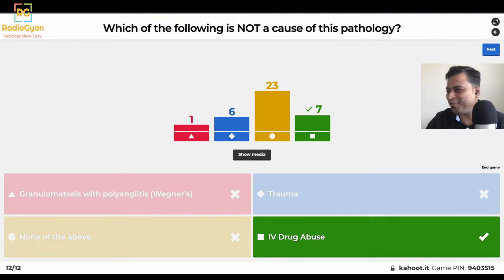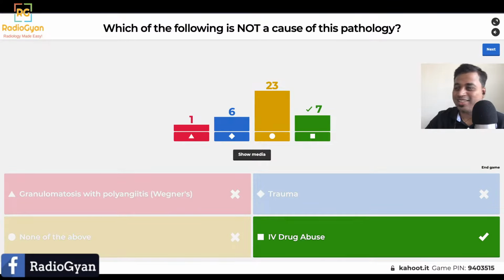Excellent. So only 7 of you have got it correct. All of you fell for the trick that I had put in. Can anybody mention in the chat why IV drug abuse is the correct answer?